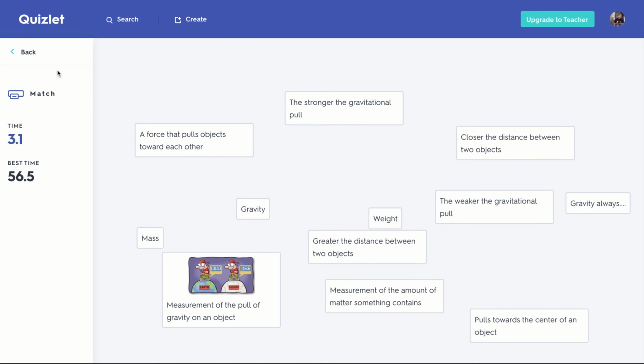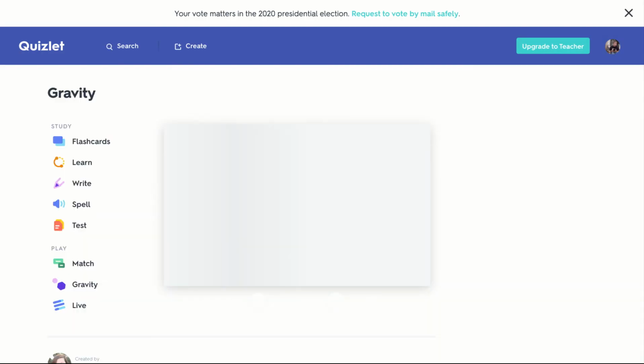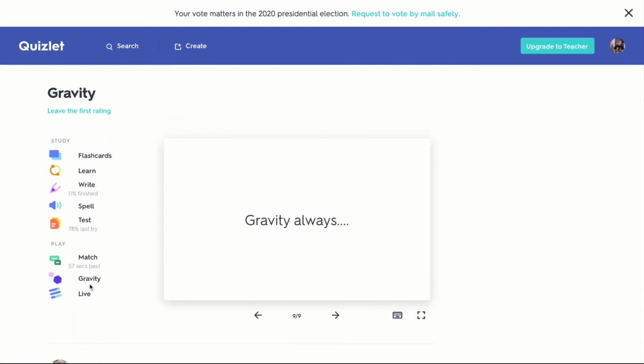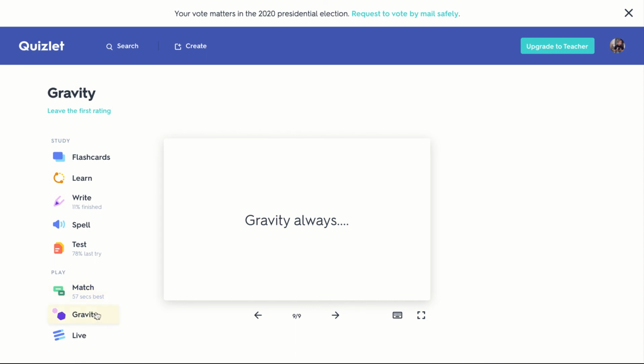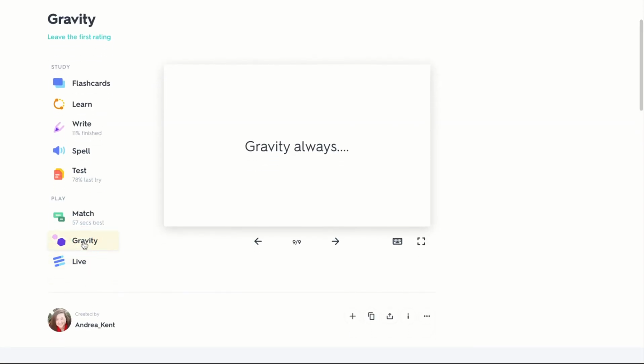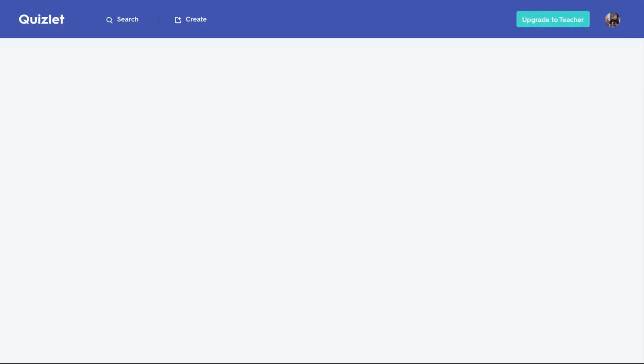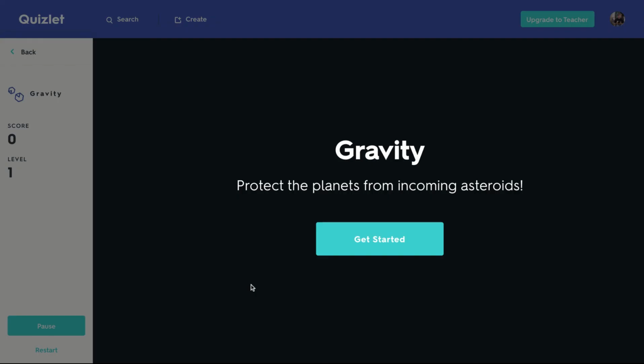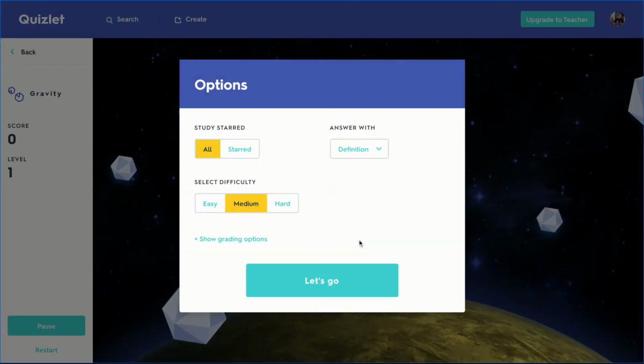If you want a super tough challenge, you can play Gravity, but you have to type things in exactly what they want. So I would select easy to start, and as you get better, maybe harder. Answer with terms, so I have less I have to type.